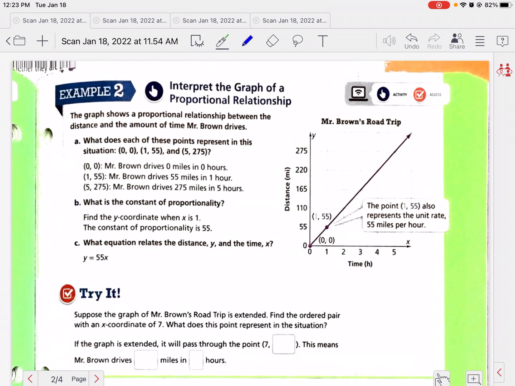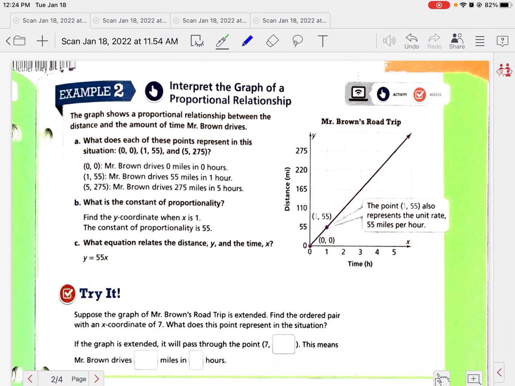Moving on to page 121 here. So the graph shows a proportional relationship between the distance and amount of time Mr. Brown drives. Again, we can see this is proportional because it's starting at 0, 0. We have a straight line and it's a diagonal line. What does each of these points represent in the situation? So 0, 0, that means he drove for a time 0, and obviously he didn't go anywhere if he didn't drive, right?